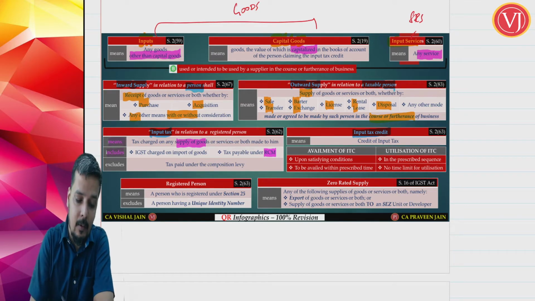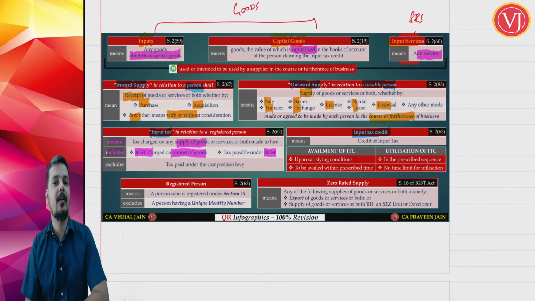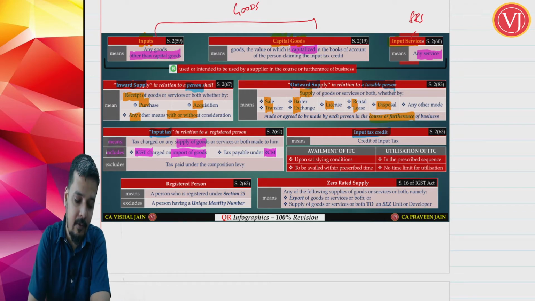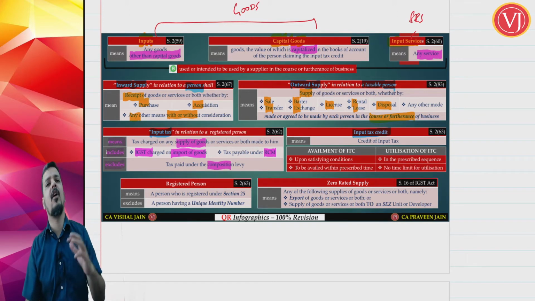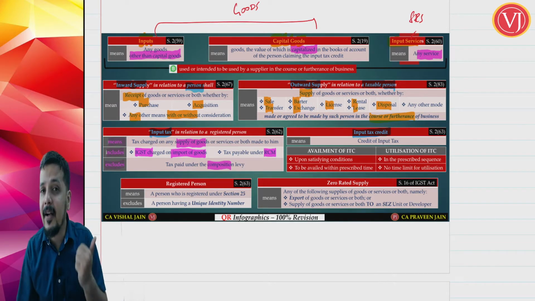Input tax also includes the IGST portion on import of goods. On import of goods, technically it is customs duty, and one of the items of customs duty is IGST. You can take input tax credit of the same, but it excludes composition tax. Why does it exclude composition tax? Because if I purchase from a composition scheme dealer, he cannot collect tax from me.